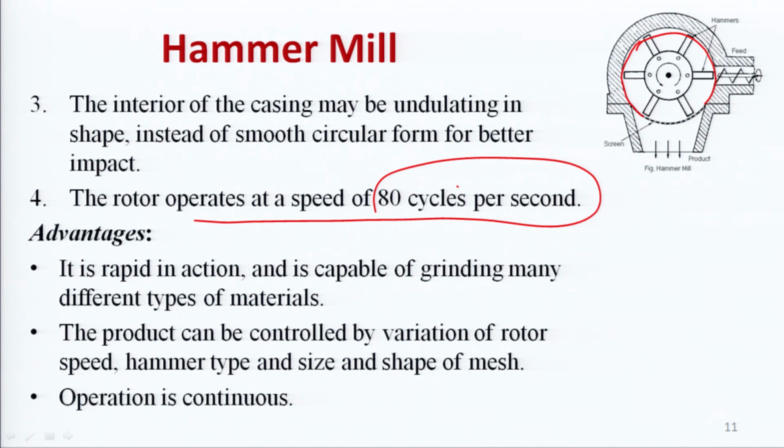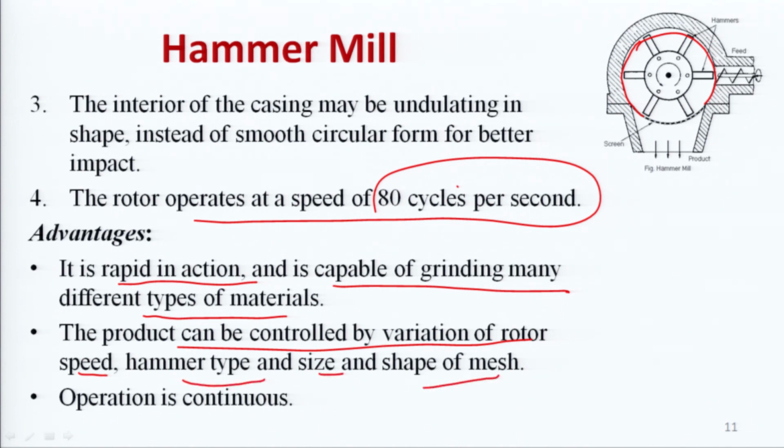What is the advantage of this hammer mill? It is rapid in action, since sufficient speed is there, which leads to size reduction. So, it is rapid in action and is capable of grinding many different types of material. That means the area of work is very high, the range is very high. So, different types of materials can be ground by using this hammer mill. Product can be controlled by variation of rotor speed, hammer type, size and shape of mesh.